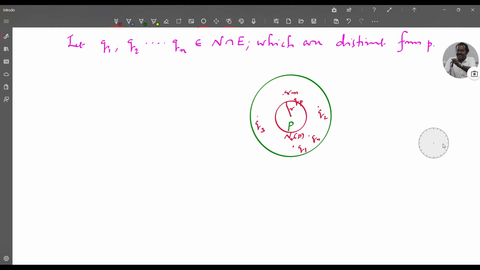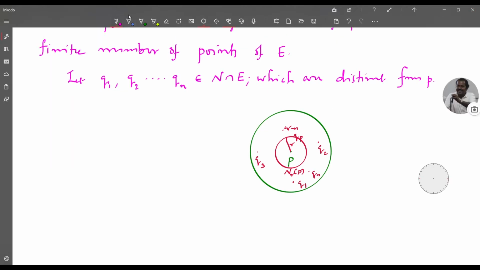So that's our proof. Let Q1, Q2, etc., Qn belong to N intersection E, which are distinct from P. Put R equal to the minimum of the distance from P to Qm, for 1 less than or equal to m less than or equal to n. So you consider all Qm's and find the minimum distance. This is R.